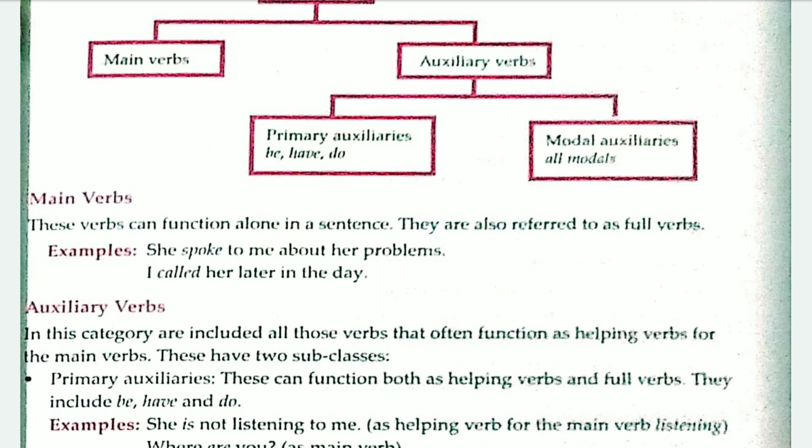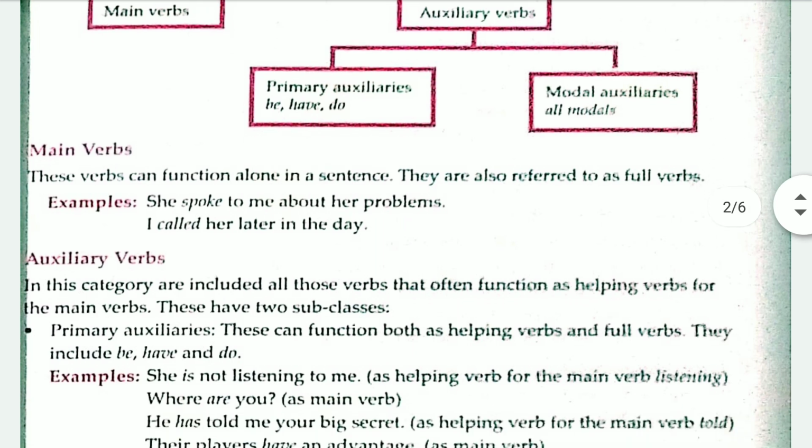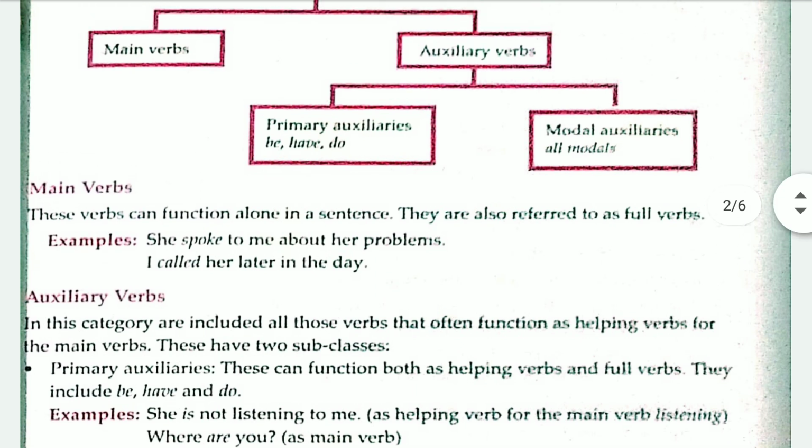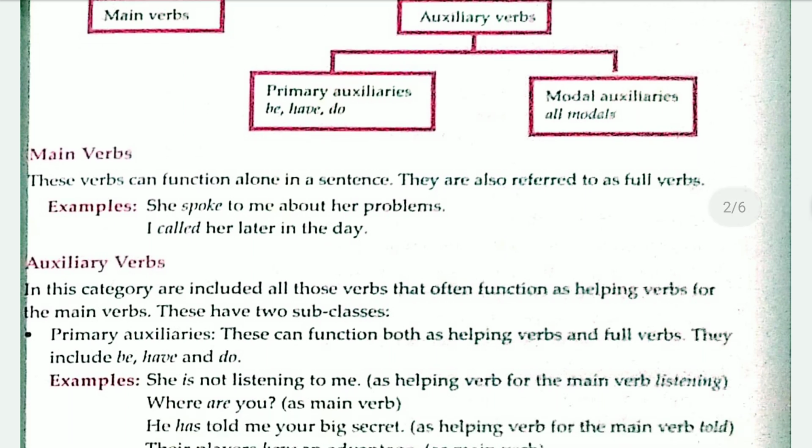And what is an auxiliary verb? Auxiliary verbs are often used as helping verbs for the main verb. We have seen that auxiliary verbs are again divided into two subclasses, primary auxiliaries and modal auxiliaries.